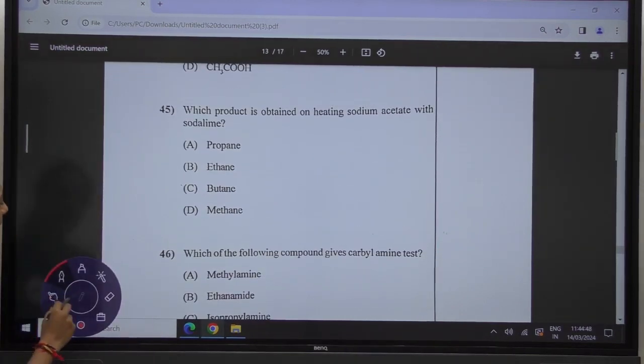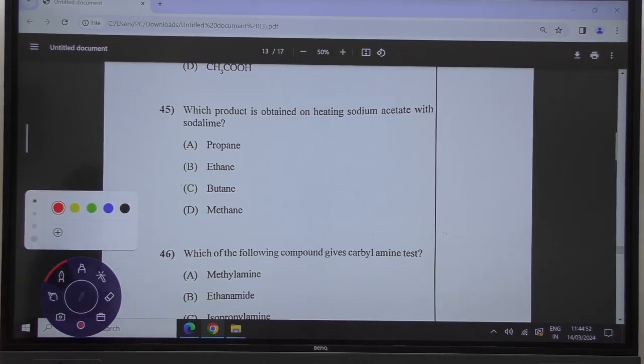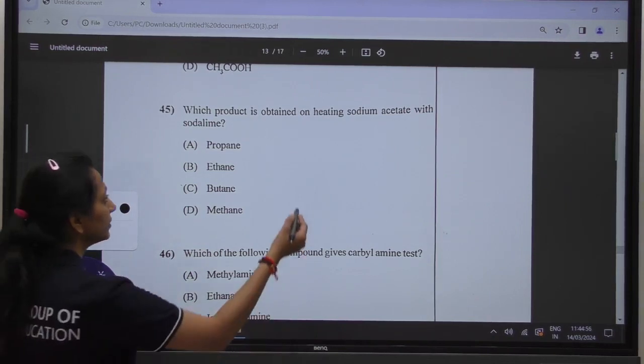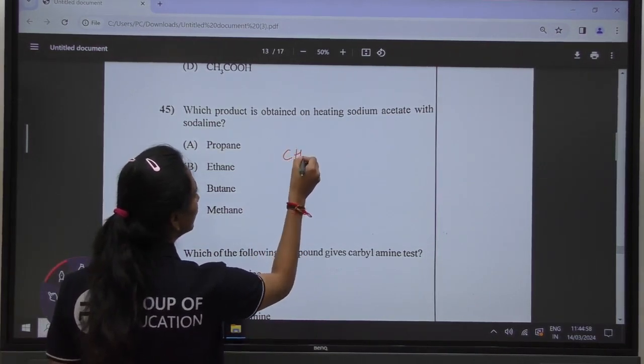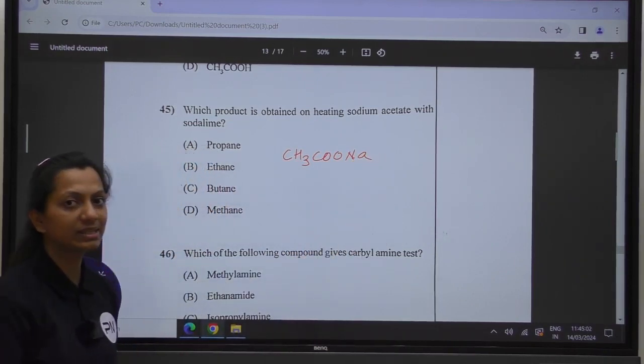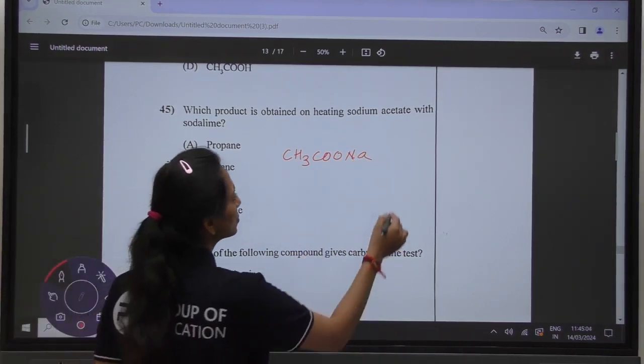Okay. In question number 45, they are asking which product is obtained on heating sodium acetate with soda lime. First of all, we will frame out the question. Sodium acetate, you have the formula of sodium acetate like this. It is being treated with soda lime.